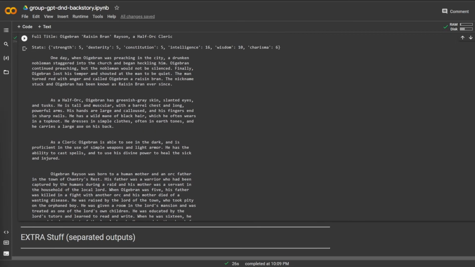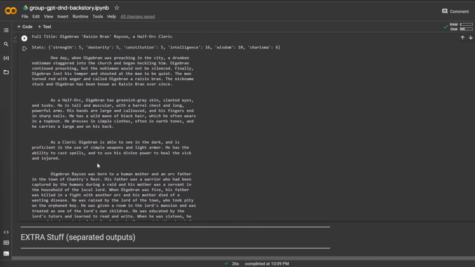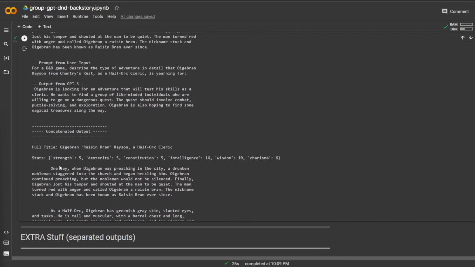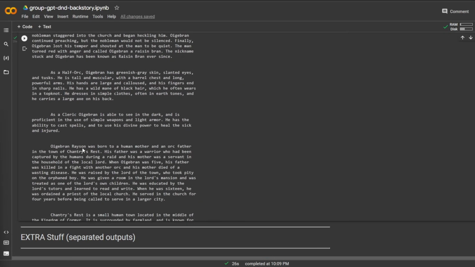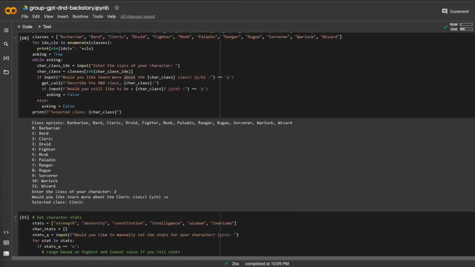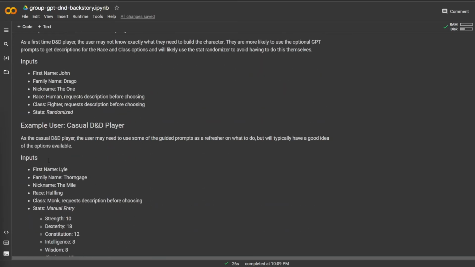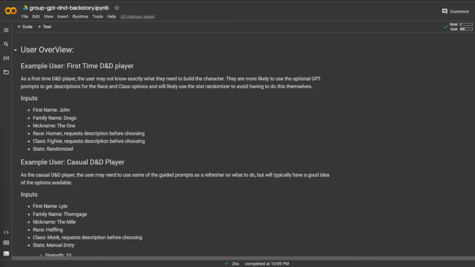Overall, I definitely think that this is a lot of really good detailed information that I can use to explain this NPC to the players. So as a DM, I'm pretty happy with this output, and I have a lot of detail to pull from. So that's awesome. So that was our GPT-3 backstory generator for all the different example users.